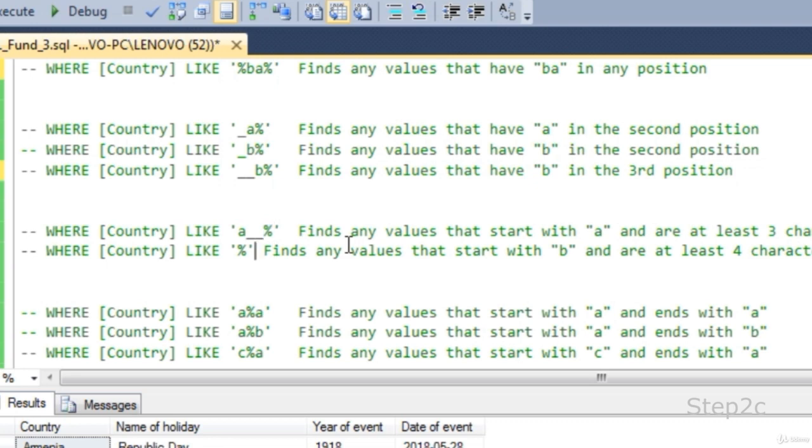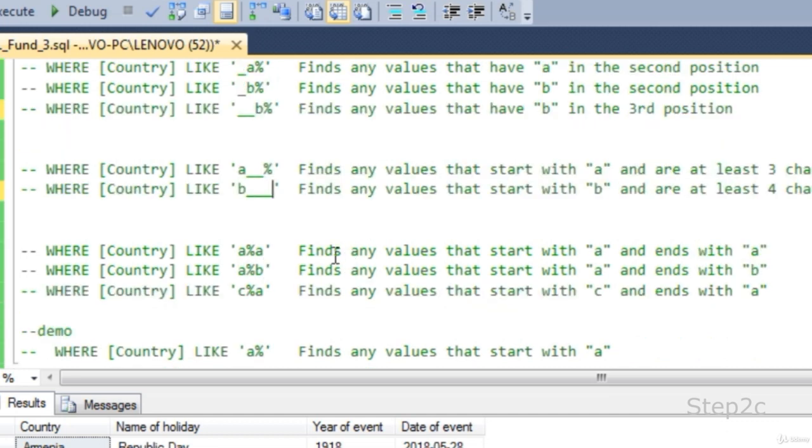And if you are looking for a 4 character word that begins with B, you should specify B at the first position, then one underscore, that means 2 characters, one more underscore, that means 3 characters, and one more underscore means there should be 4 characters minimum. Then we specify a percentage, that means any number of characters can appear, so at least 4 is required, then you should specify 3 underscores. And if you are looking for an exactly 4 character word, you should specify just B, then triple underscore.